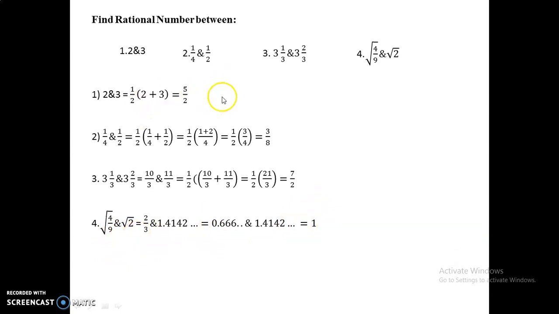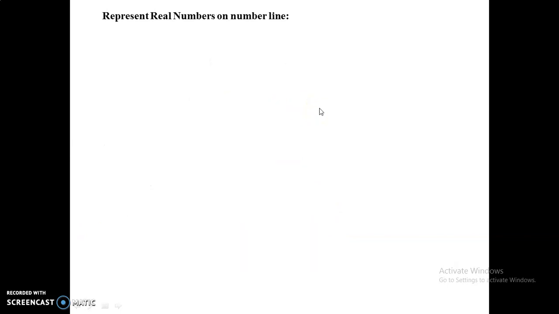Similarly, we can do this operation, that is by adding the numbers and dividing by 2, the number lies in between these two numbers, or by identifying like this, easily we can find out the rational number between any two numbers. Now coming to the third question: represent a real number on a number line.